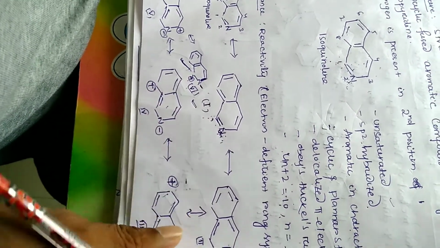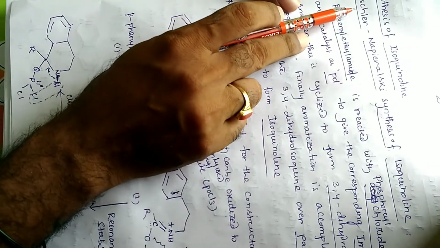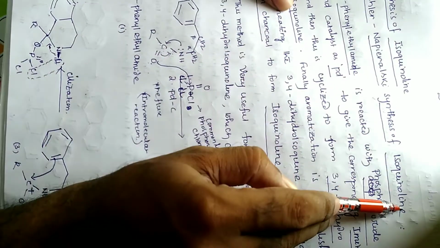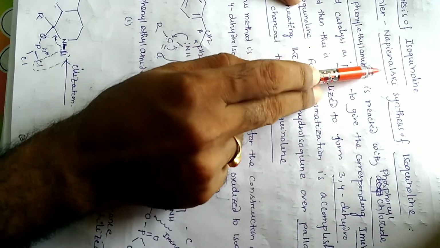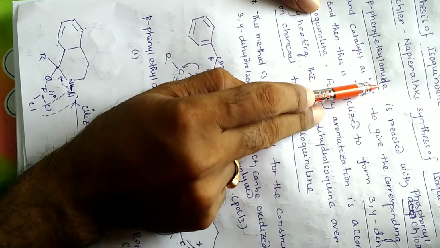Next, coming to synthesis of isoquinoline, an important method is the Bischler-Napieralski synthesis. Here, beta-phenylethylamide is the starting material.